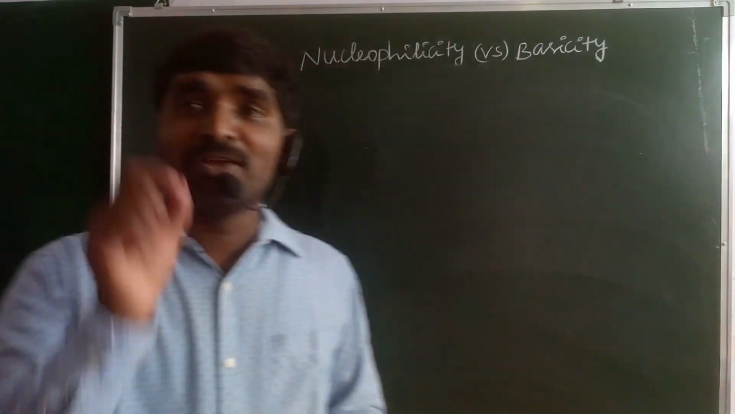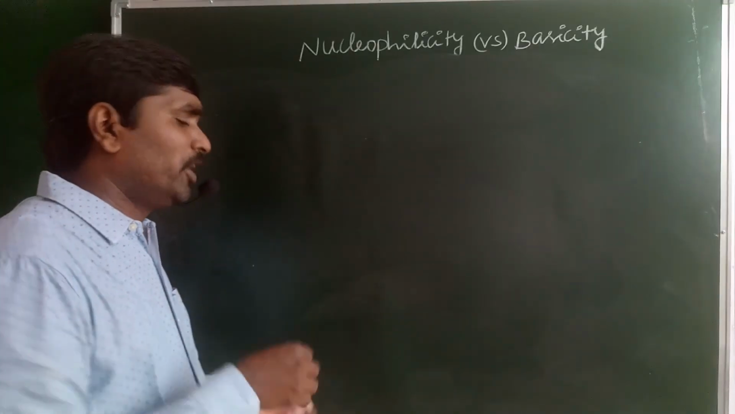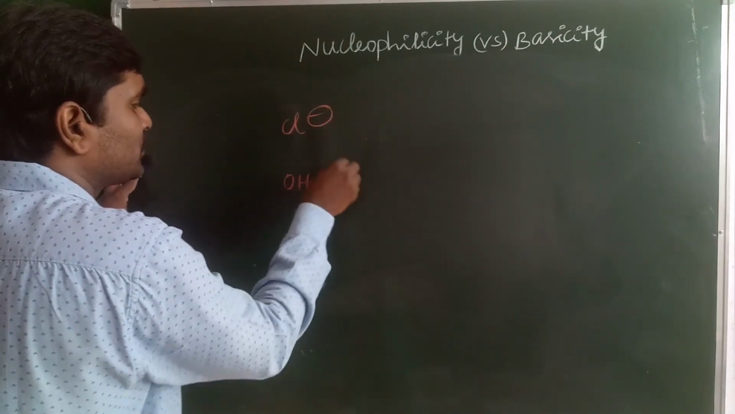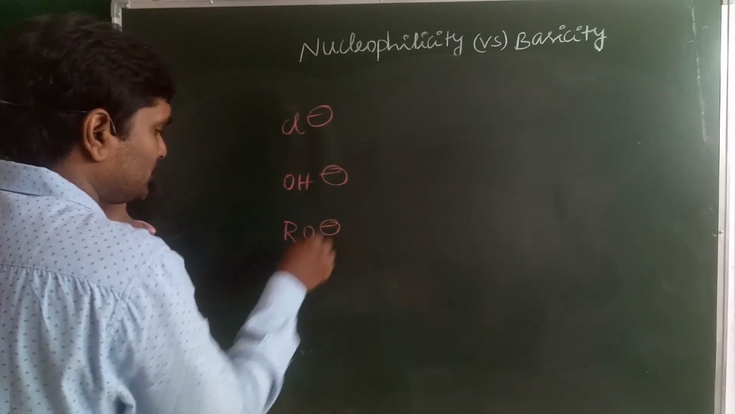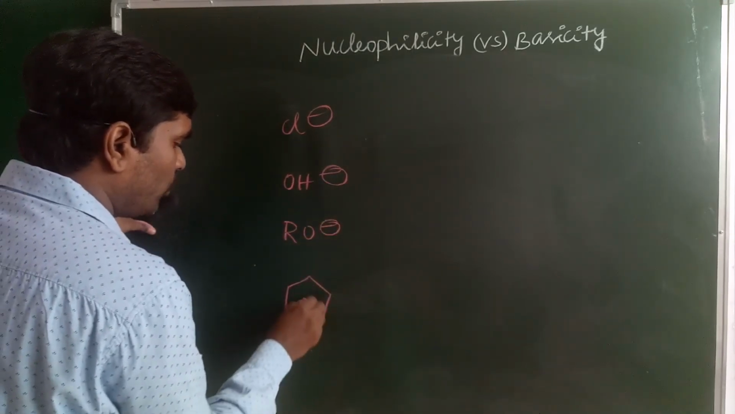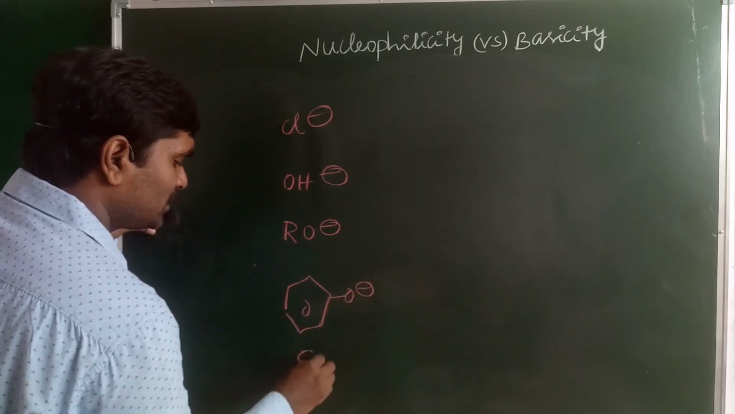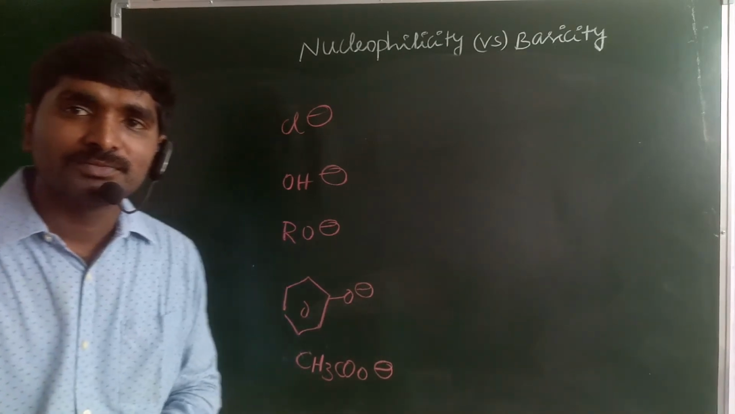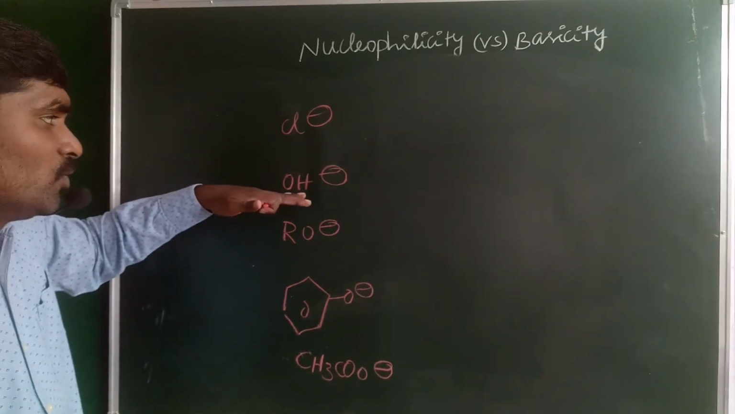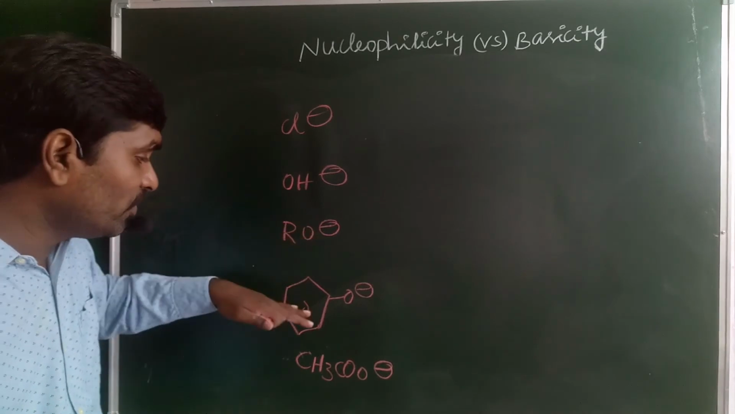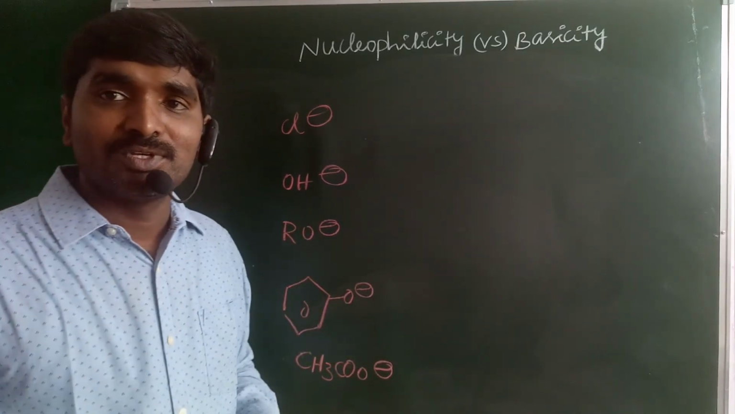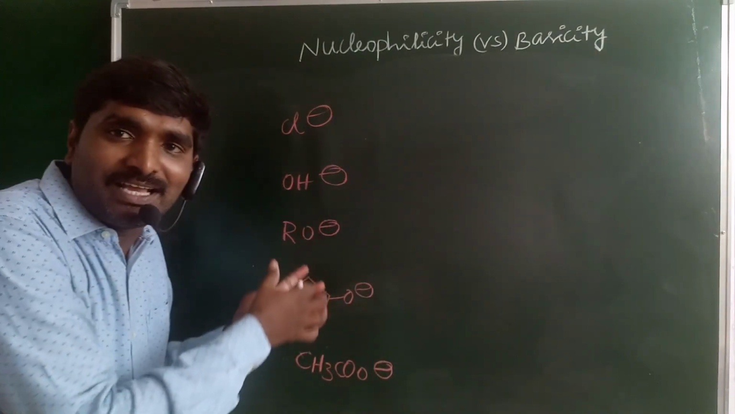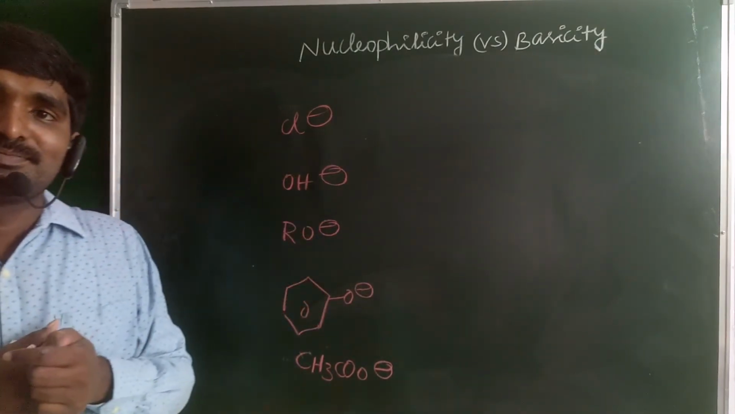So, a very familiar question. Take Cl minus, OH minus, RO minus, C6H5O minus phenoxide, and CH3COO minus acetate ion. So Cl minus, hydroxide OH minus, alkoxide ion, phenoxide ion and acetate ion. What is the basicity order? What is the nucleophilicity order?